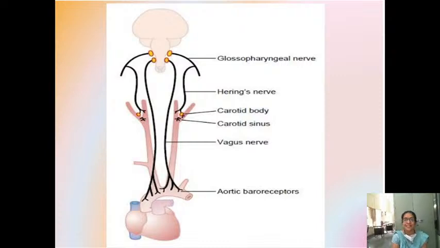What do they do? Whenever the pressure is more, supposing your arterial pressure is more, they are very sensitive to stretch. The vessels in which they are located will stretch.